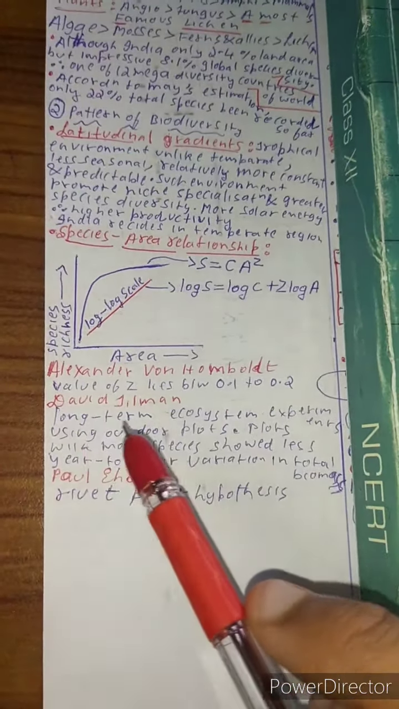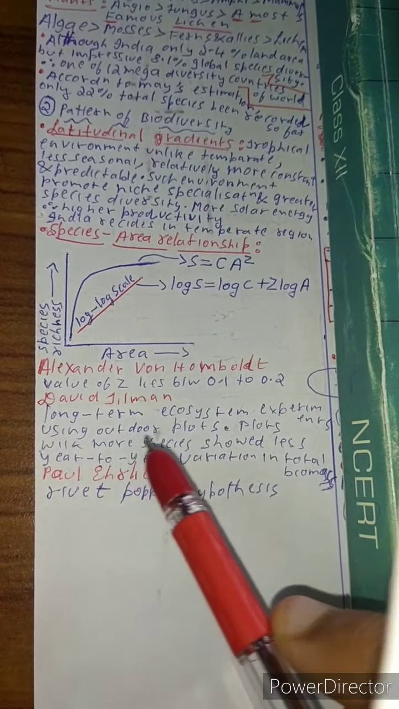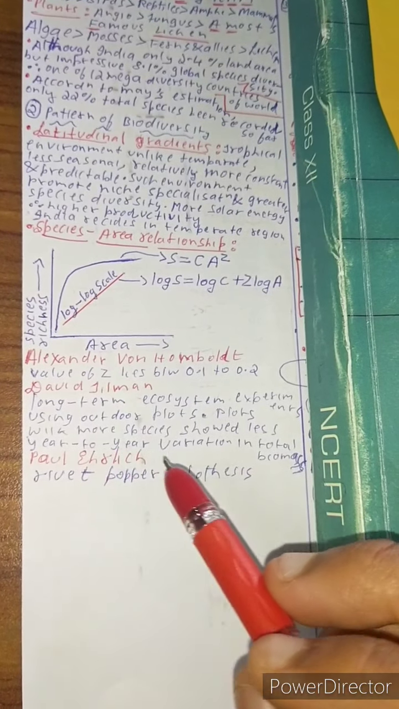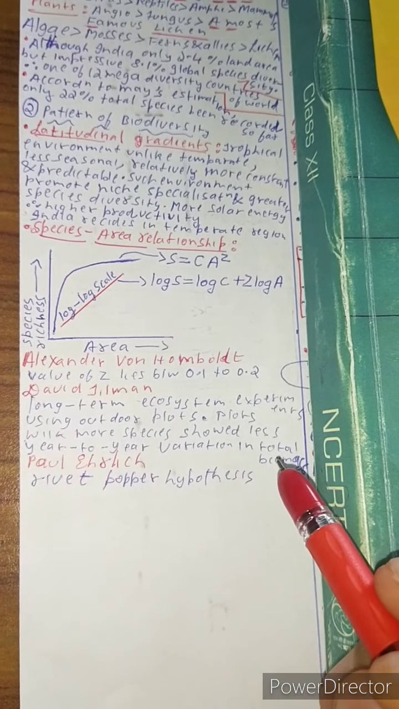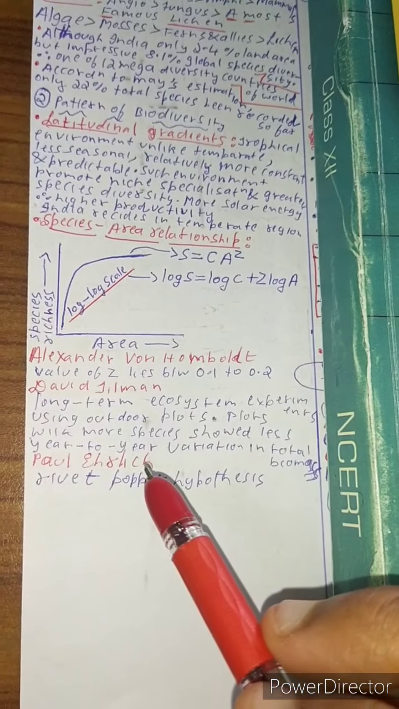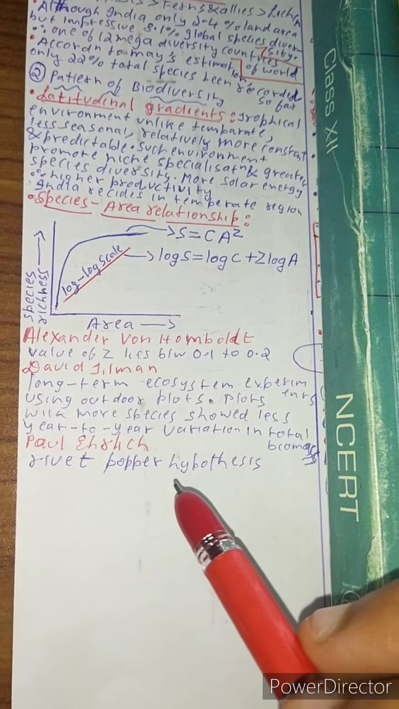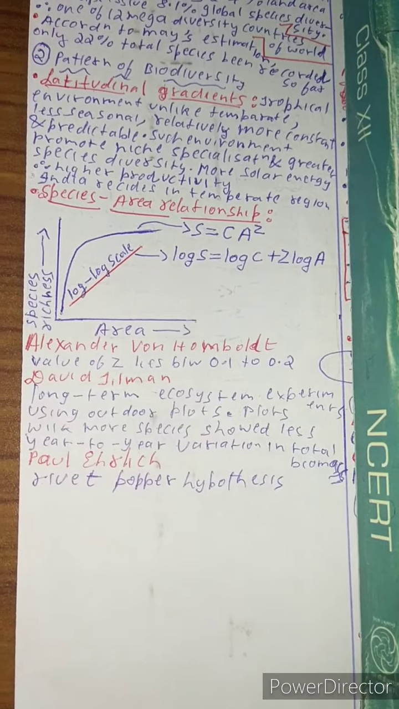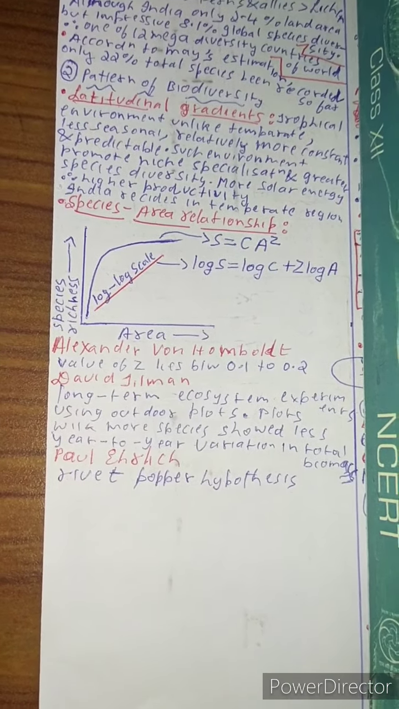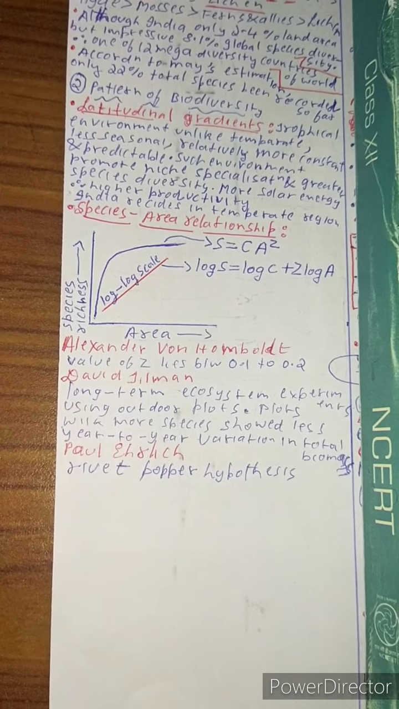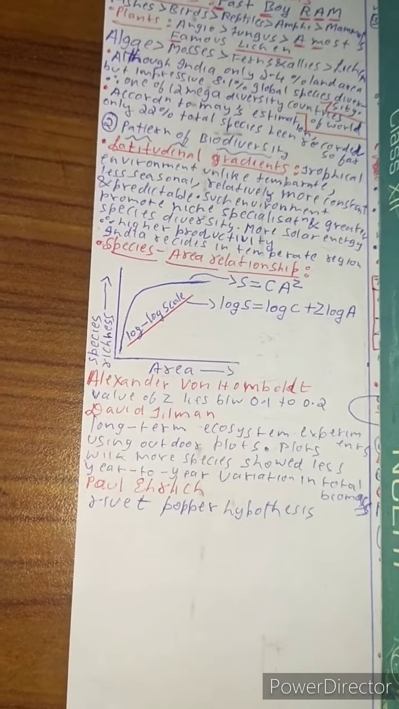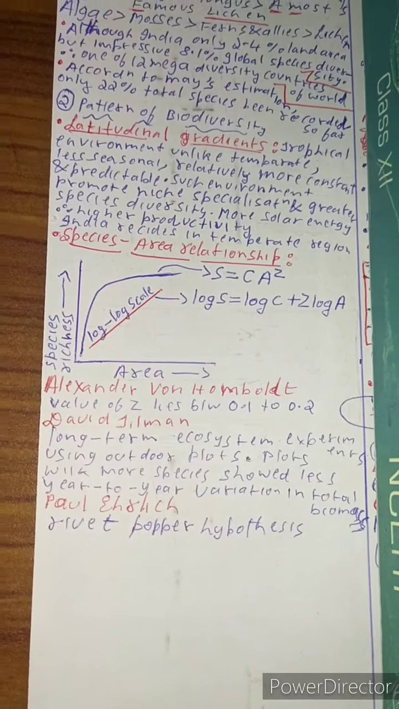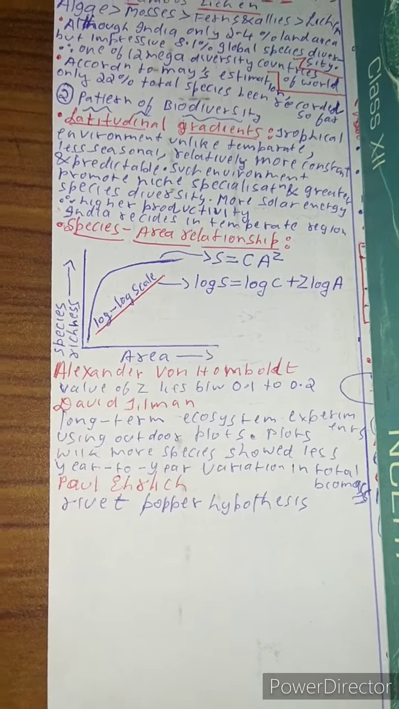David Tilman did a long-term ecosystem experiment using outdoor plots, and found that plots with more species showed less year-to-year variation in total biomass. And Paul Ehrlich, I hope you know the rivet popper hypothesis, in which if you consider an airplane and just remove one of the rivets, it does not affect it much. But if you remove the main rivet, that is the main species lost, it affects the whole biodiversity. And if all the rivets are lost, that is all the species are lost, it also affects the biodiversity.